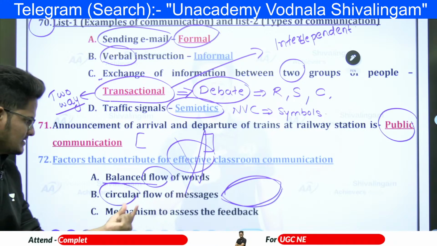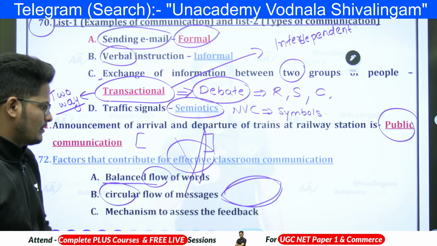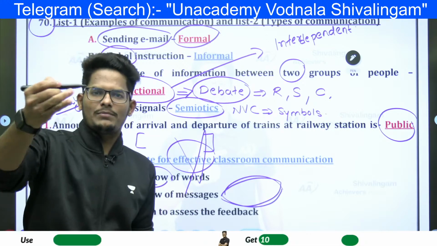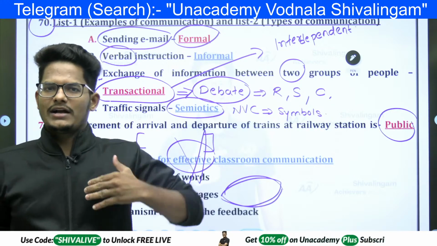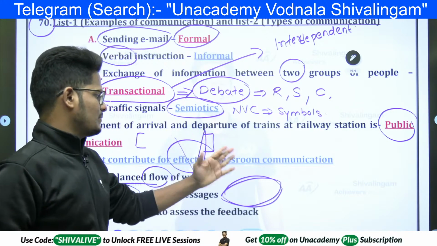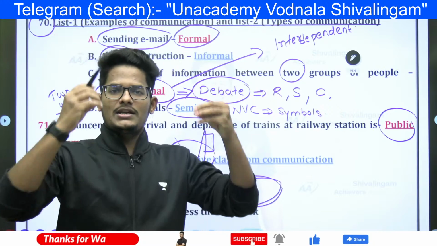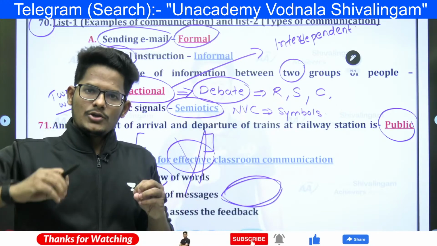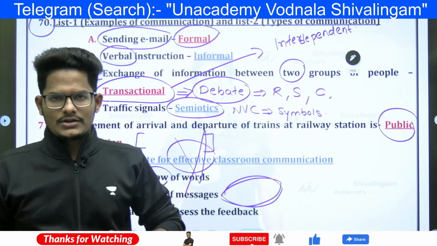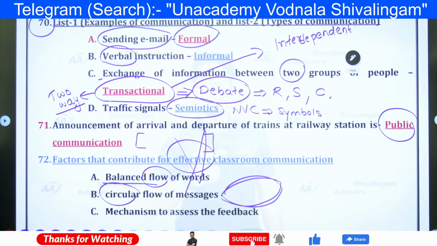Next is the mechanism to assess the feedback. You must understand the feedback of the other person. You must get the feedback of the other person. Then only you are in a position to say whether your communication is properly communicated or your message is communicated or not. You will get to know based on that feedback only.